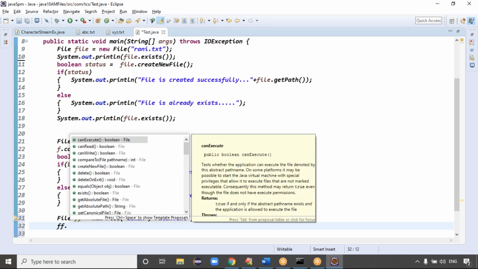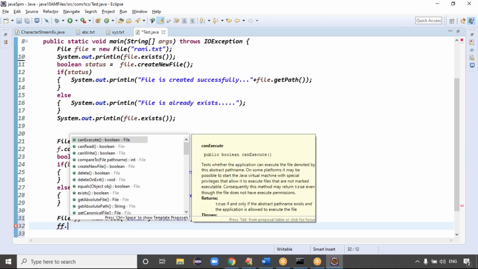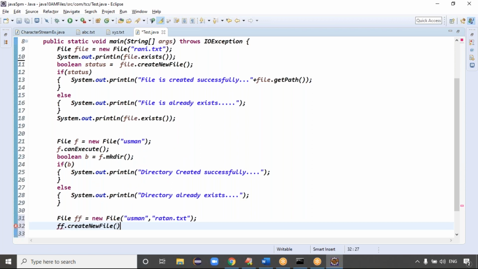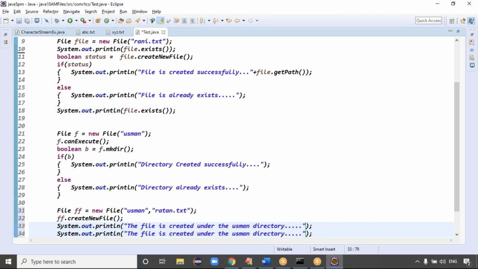Then ff dot createNewFile. Then sysout, control space. We already know the boolean return type. The file is created under the directory, under the Usman directory. Very clear now?